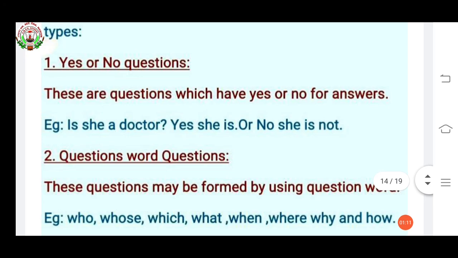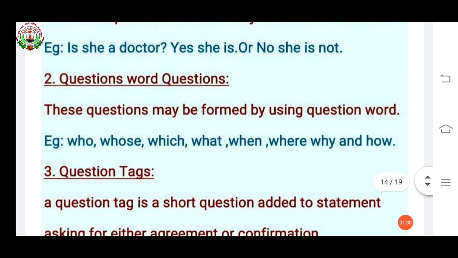First, yes or no questions. These are questions which have yes or no for an answer. Example, is she a doctor? Yes, she is. Or no, she is not. Second type, question word questions. These questions are formed by using a question word.